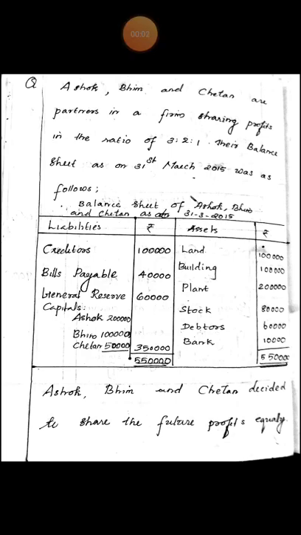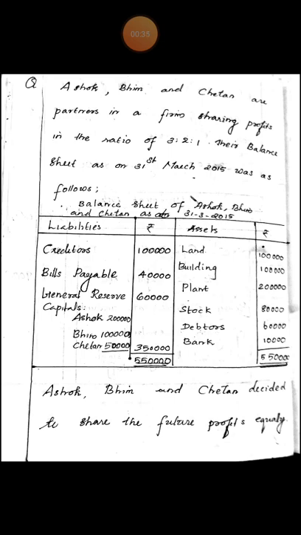Preparation of revaluation account, partners capital account and balance sheet at the time of change in profit sharing ratio. Question. Ashok, Bhim and Chetan are partners in a firm sharing profits in the ratio of 3:2:1. Their balance sheet as on 31st March 2015 was as follows. Balance sheet of Ashok, Bhim and Chetan as at 31st March 2015.